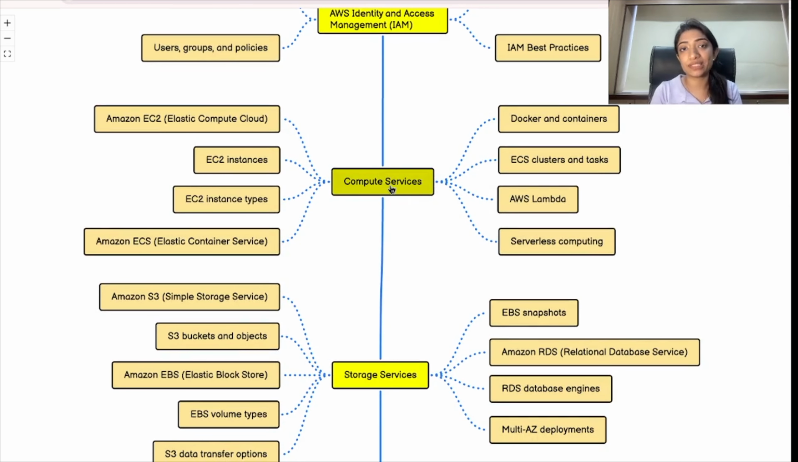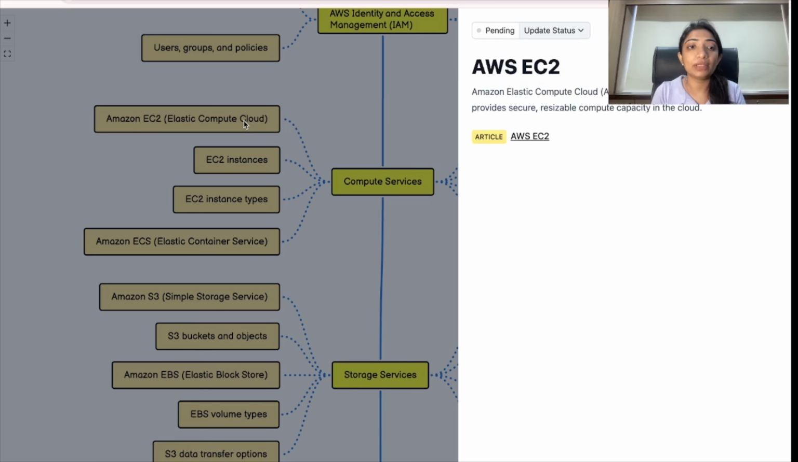Next one is compute service. So let's see what is Amazon EC2. It is a web service that provides secure, reliable compute capacity in the cloud. Here is the article where you can dive deep into EC2. Basically, an EC2 instance is nothing but a virtual server, right? In our common terminology, an EC2 instance is simply a virtual server in AWS.